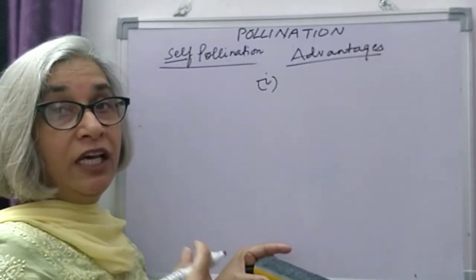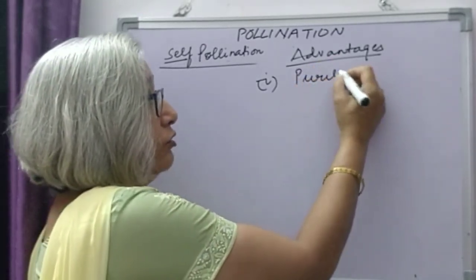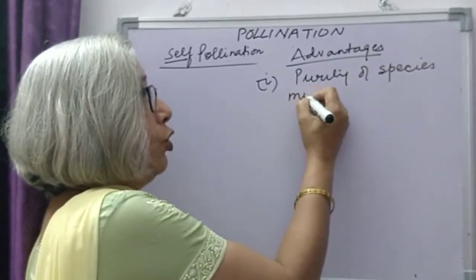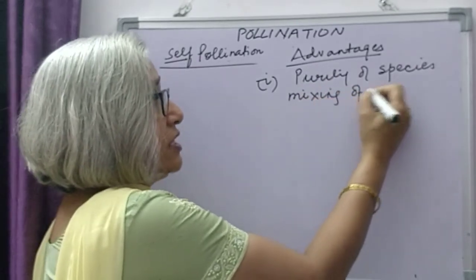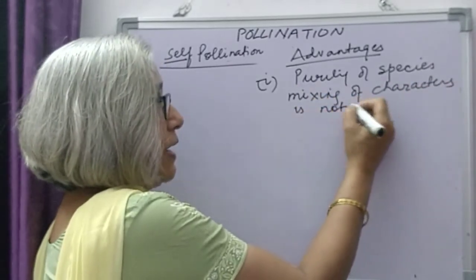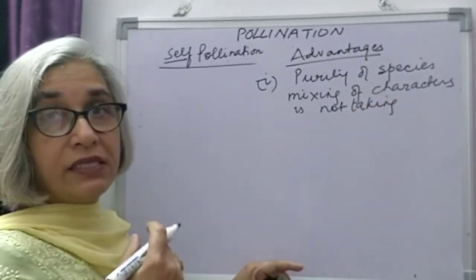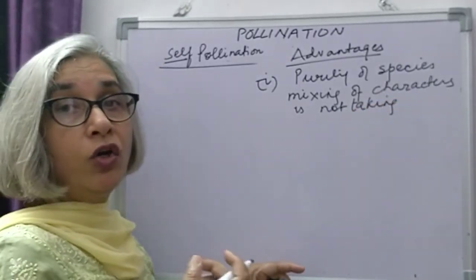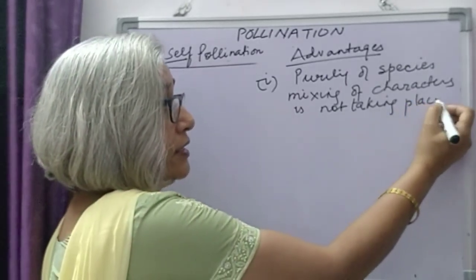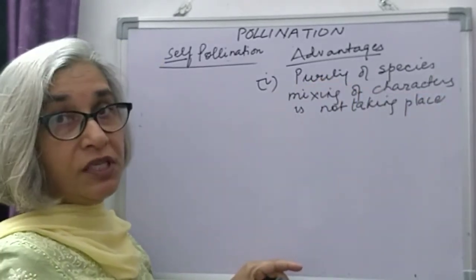self-pollination leads to pure species. There is purity of species due to self-pollination because no mixing is taking place. Mixing of characters is not taking place. Since it is happening in the same flower, pollination is taking place in the same flower or on two flowers of the same plant. So there is no mixing of characters that is taking place and the result is a pure species. There is purity of species.